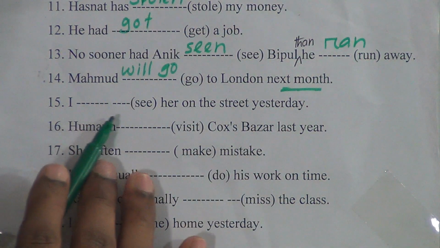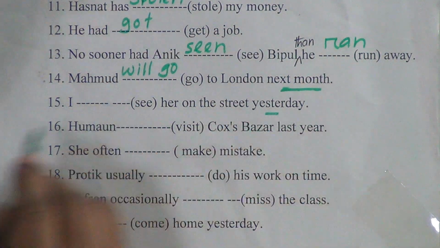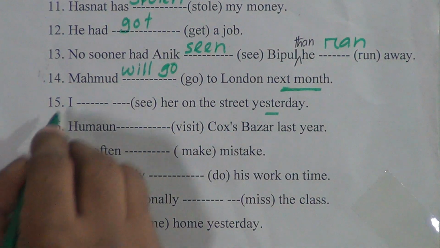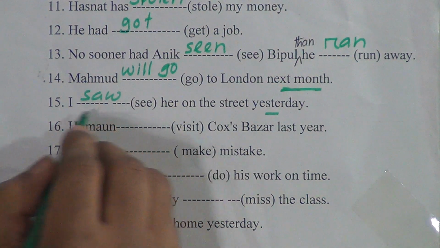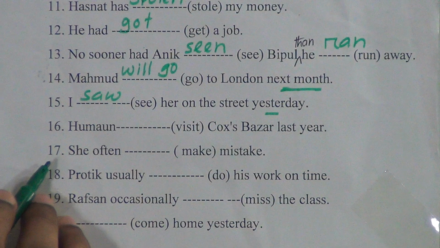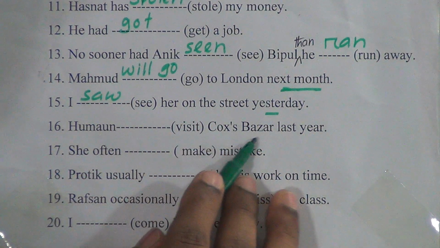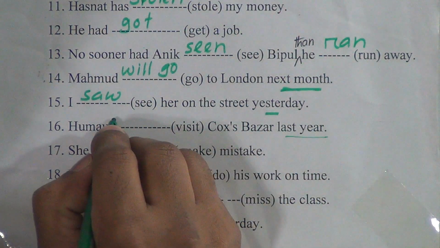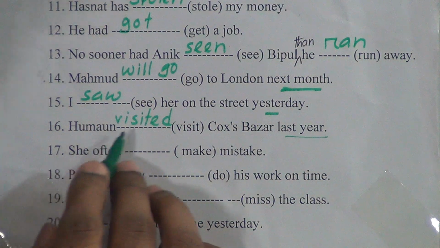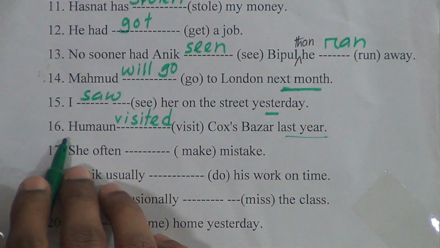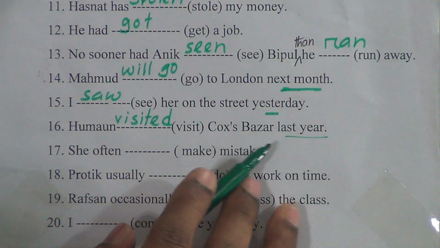Number 15, I dash (see) her on the street yesterday. Yesterday. So this is past indefinite tense. So we have to put the past form of the main verb after the subject. I saw her on the street yesterday. Number 16, Humayun dash visit Cox's Bazar last year. Last year is given. So this is past indefinite tense. After the subject, we have to put the past form of the verb. Humayun visited Cox's Bazar last year.